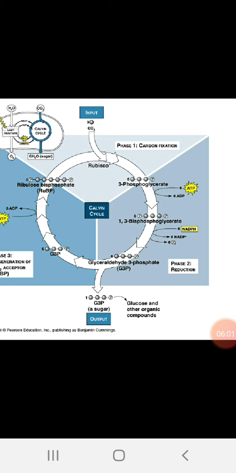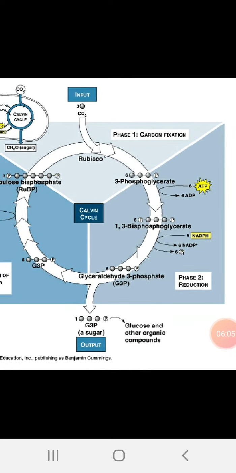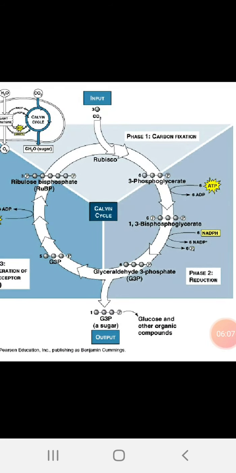In the first step, it is called carbon dioxide fixation. Here there are 3 parts in this diagram. The 3 triangles you can observe, in the upper white region the Rubisco enzyme forms the first carbon compound, a 3 carbon compound, 3-phosphoglycerate. And the next region is the formation of glyceraldehyde from phosphoglycerate. See, this is the carboxylation process.